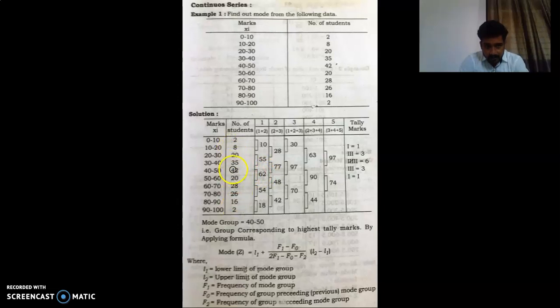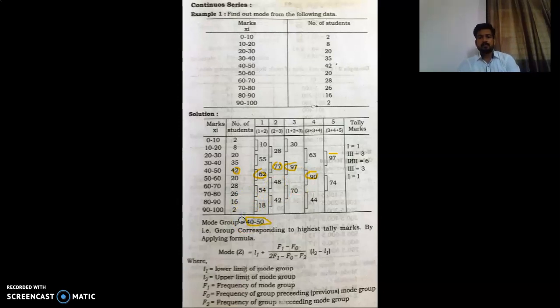Let me take 42. Here you will have 62. Here you will have 77. Here you will have 97. Here you will have 90, and here is 97. So you just have to locate the values from here, and after doing a tally mark, the most frequencies are of the modal group 40 to 50.